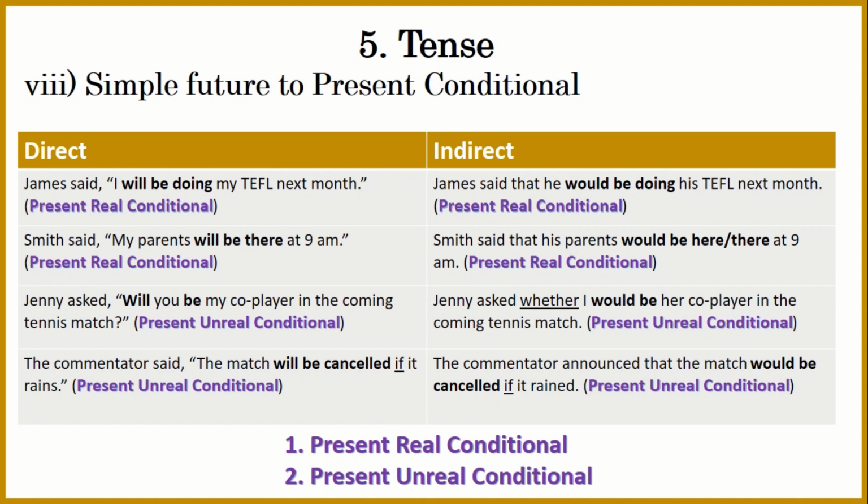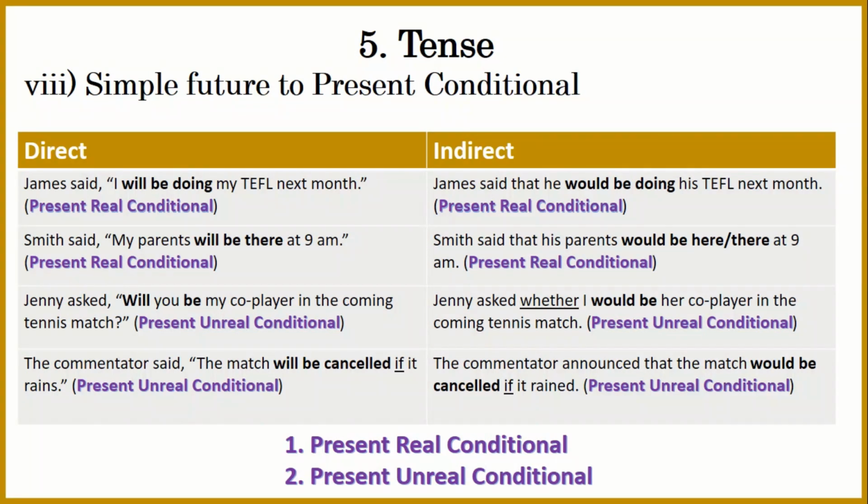If someone wants to come to my place, I may say to my parents that my friend's parents will be here. But if we are talking about another place where we are also supposed to go, it would be there. So this is present real conditional.